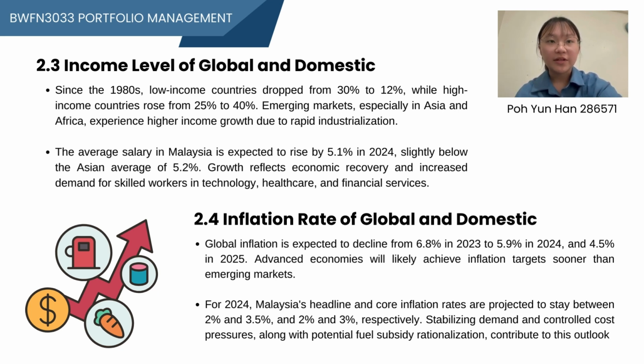Lastly, we will talk about the inflation rate of global and domestic. Global inflation is expected to decline from 6.8% in 2023 to 5.9% in 2024, with 4.5% forecasted in 2025. However, in Malaysia, 2024 headline and core inflation rates are projected between 2% and 3.5% and 2% and 3% respectively, due to stabilizing demand and controlled cost pressure. Malaysia shows resilience and growth potential amidst global uncertainties, with strategic measures and policies fostering economic stability and growth.